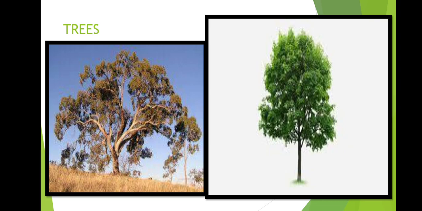Next is trees. So what are trees? Trees are the largest plants. They usually have a single woody stem called trunk. Some of the trees are thousands of years old. Each year the tree grows a new ring inside the trunk, and we can tell the age by counting these rings. So these are the 5 types of plants: herbs, shrubs, creepers, climbers, and trees.